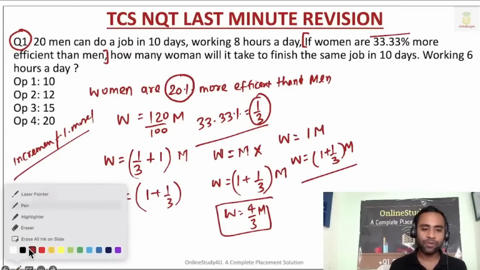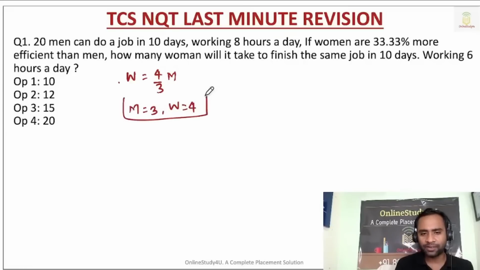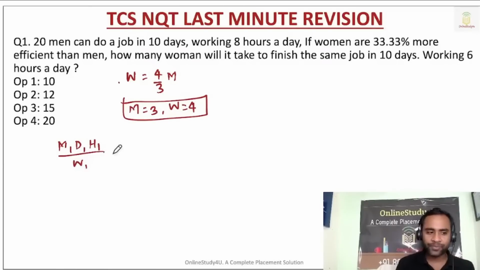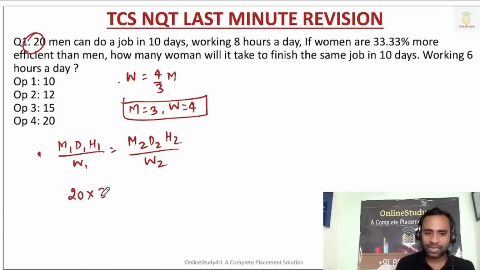Okay, fine. Now we have women equal to 4 by 3 of men. So if the man's efficiency is assumed to be 3, then the woman's efficiency will become 4. Now let us use the formula: m1 d1 h1 by w1 equals m2 d2 h2 by w2. Here efficiency also we will have to multiply. So 20 men, each man's efficiency is 3, then 10 days and working 8 hours, and the same work they are doing.